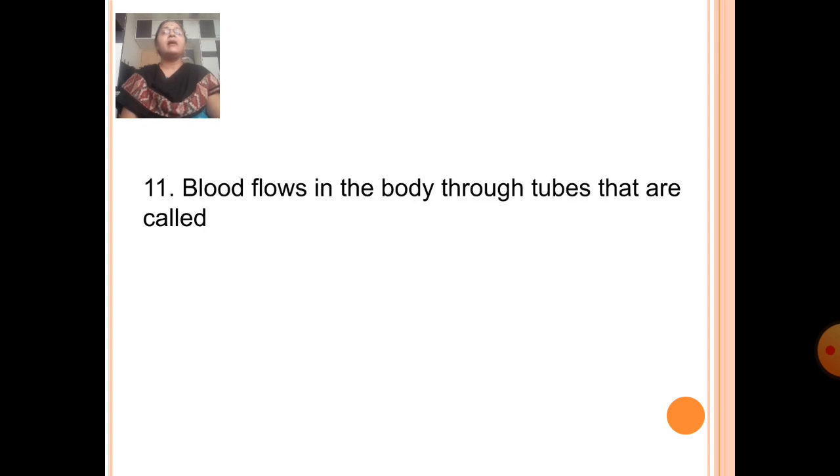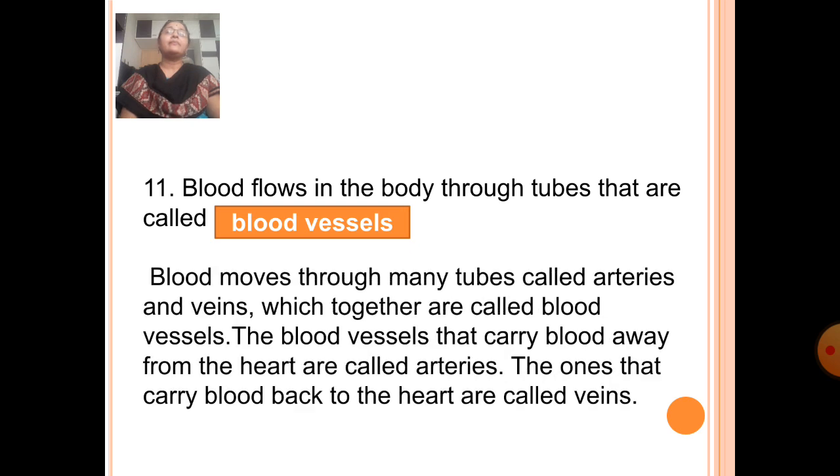Next, fill in the blank. Blood flows in the body through tubes that are called, answer is, blood vessels. Blood moves through many tubes called arteries and veins, which together are called blood vessels. The blood vessels that carry blood away from the heart are called arteries, and the ones that carry blood back to the heart are called veins.